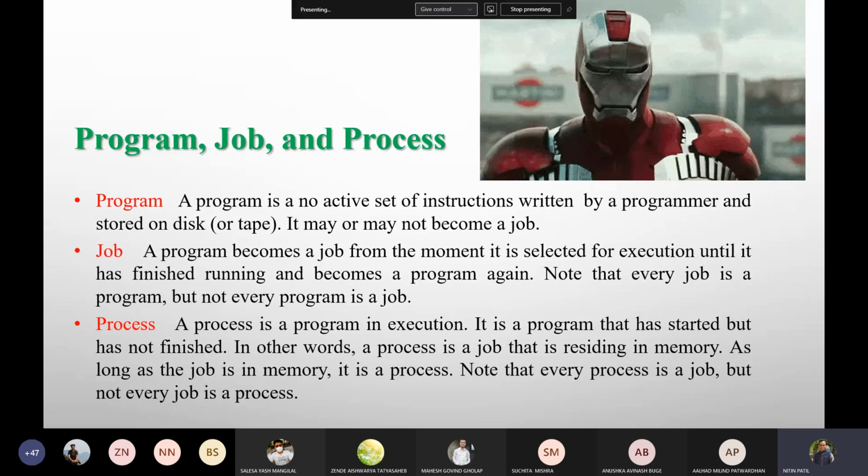Correct. Now suppose you are wearing a similar kind of suit and you are moving here and there, and your suit doesn't have those options available like firing and so on, you will always be a job. You will never become a process. That's what we do see, correct?